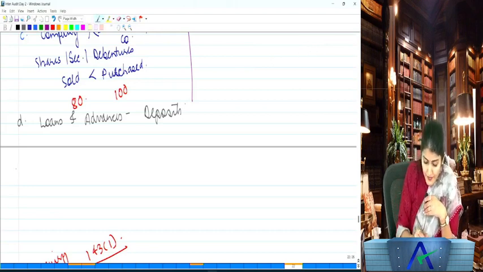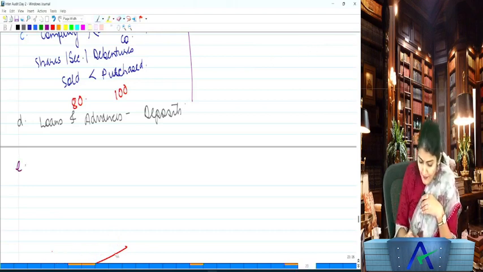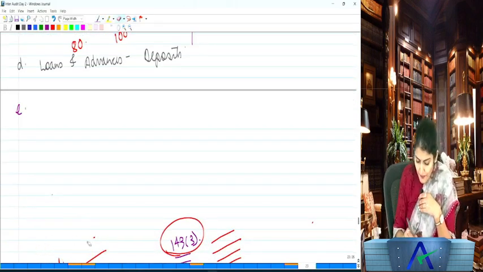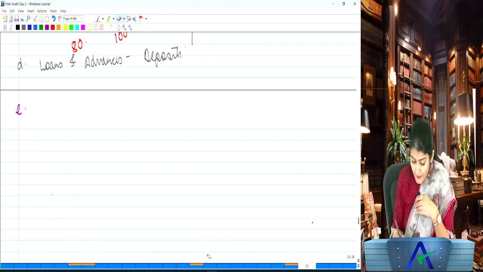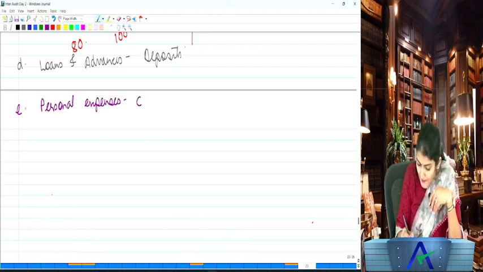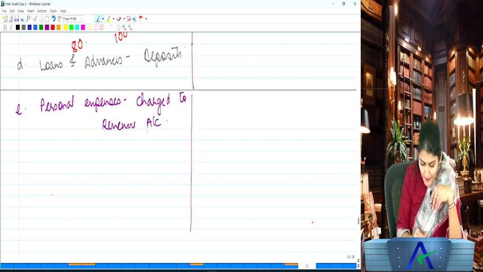Okay, right. Then after that, 143(1)(e). Are you all with me? Right, now we come to 143(1)(e). What is 143(1)(e)? Whether any personal expenses have been charged to the revenue account?